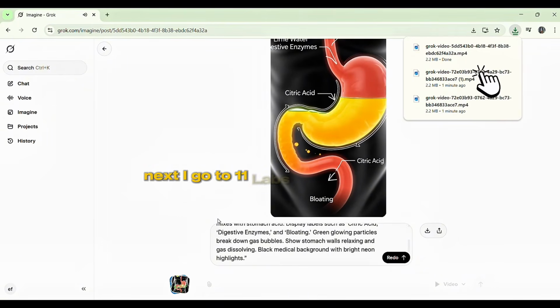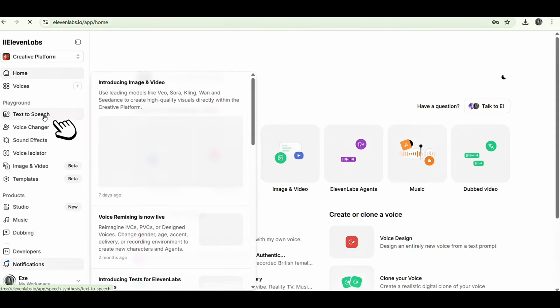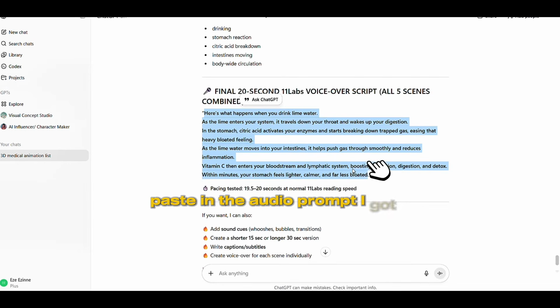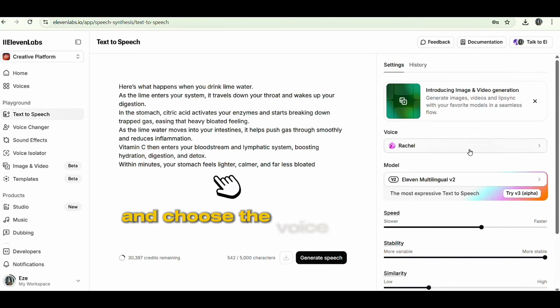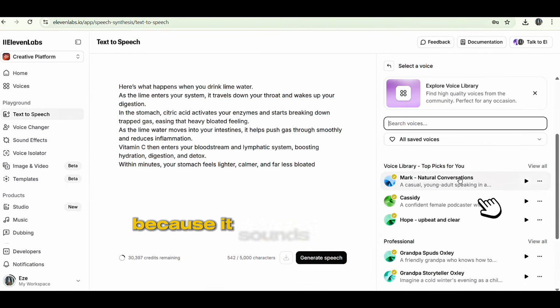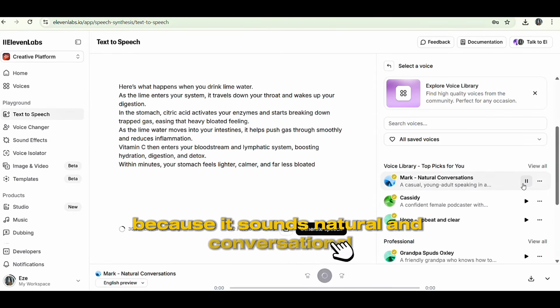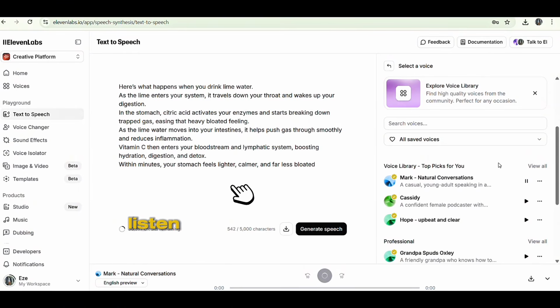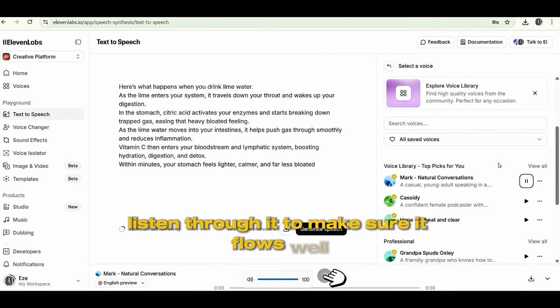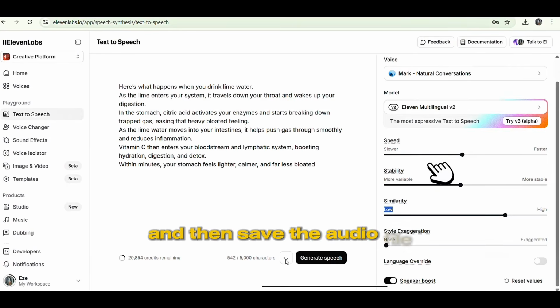Next, I go to 11 Labs, click on Text to Voice, paste in the audio prompt I got from ChatGPT, and choose the voice, Mark, because it sounds natural and conversational. I generate the speech, listen through it to make sure it flows well, and then save the audio file.